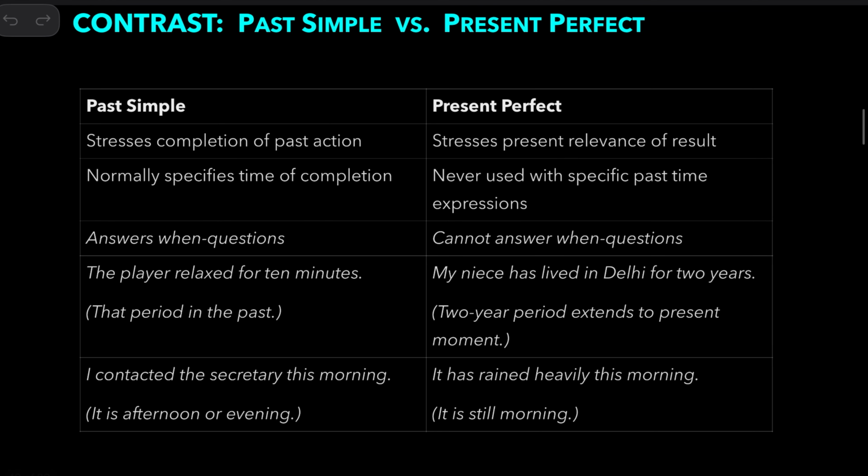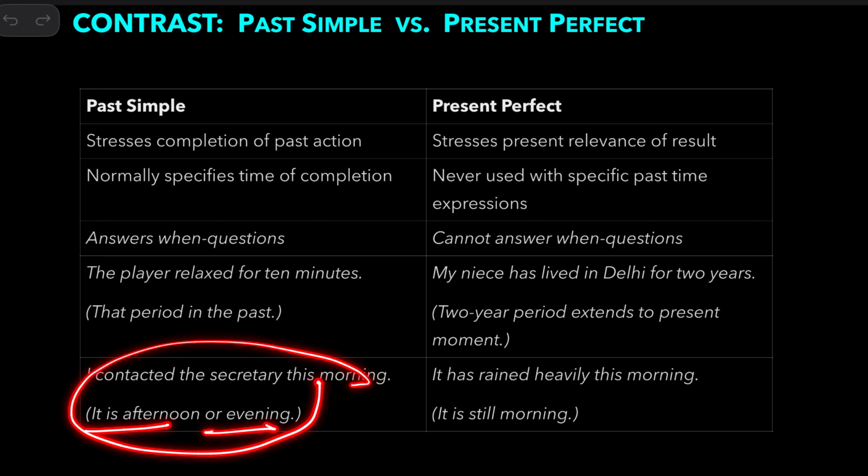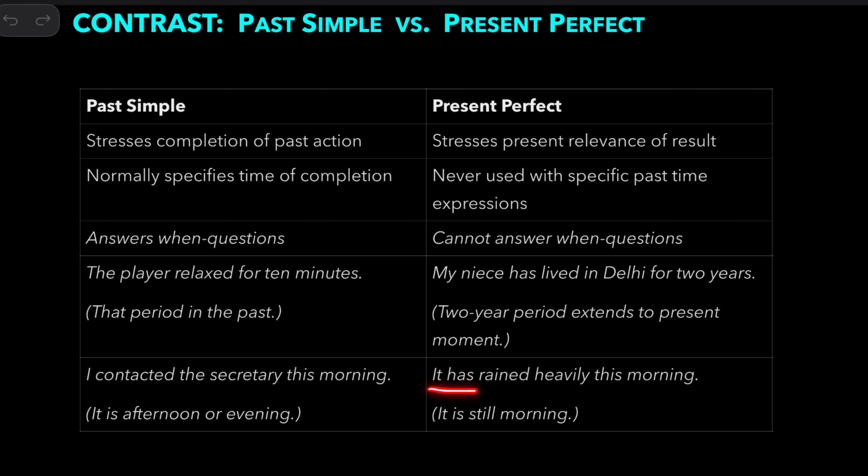Okay, the contrast between past simple and present perfect. See here, "I contacted the secretary this morning" means it is afternoon or evening. It is no longer morning now, at the time of reporting. "It has rained heavily this morning." Here it means it is still morning, it is still raining, and it might rain one more time. So the time is still present.